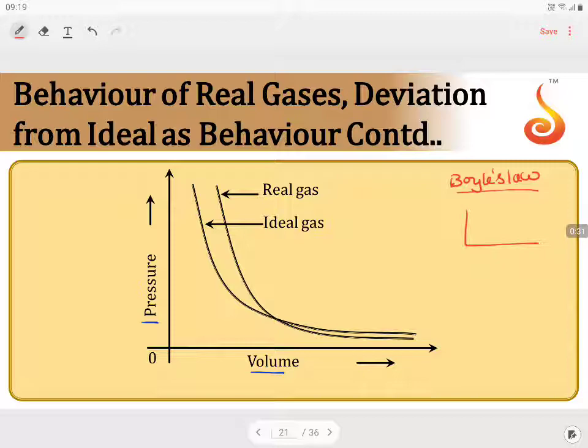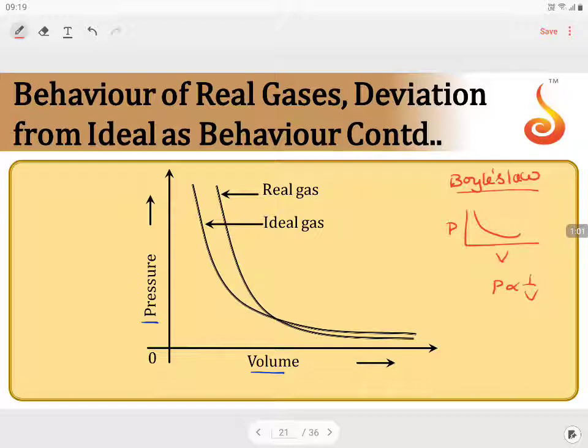pressure is inversely proportional to volume. It should be a rectangular hyperbola. You can see the graph for real gas and ideal gas, both are represented in the same way. But you cannot say with just taking real gas separately and ideal gas separately how much the deviation is. If I collectively take the real gas with ideal gas, you can clearly see the deviation.